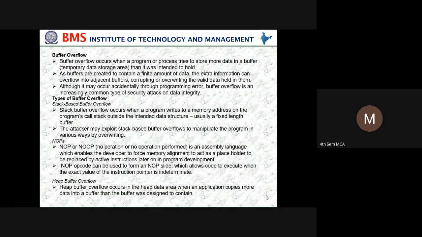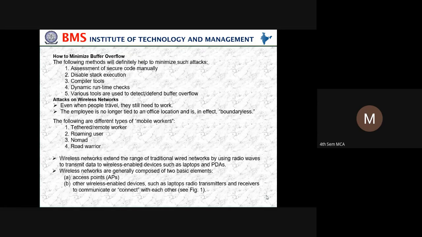Then buffer overflow. We have seen how the buffer is being filled and how it is being done. Then types of buffer overflow: stack-based buffer overflow, NOPs, and heap buffer overflow. How to minimize buffer overflow attacks. Then wireless networks: remote worker, roaming user, nomad, and road warrior.